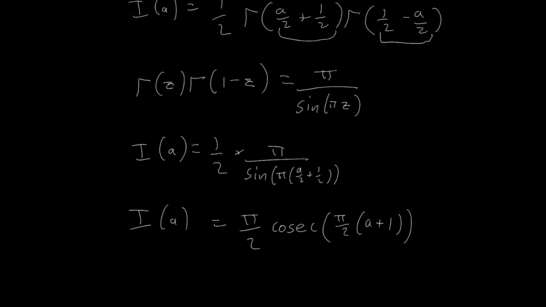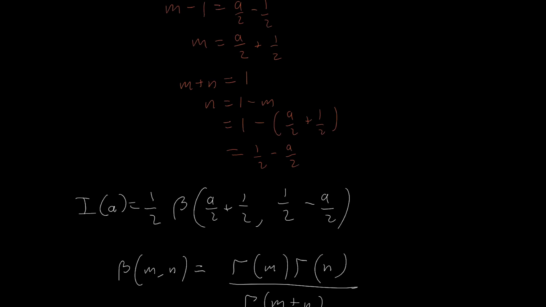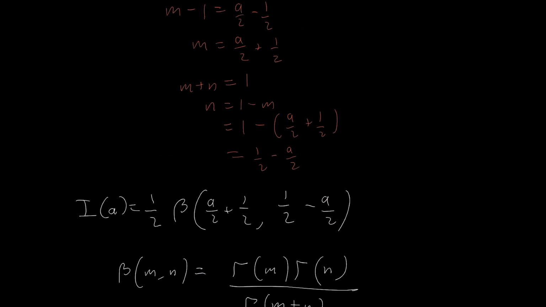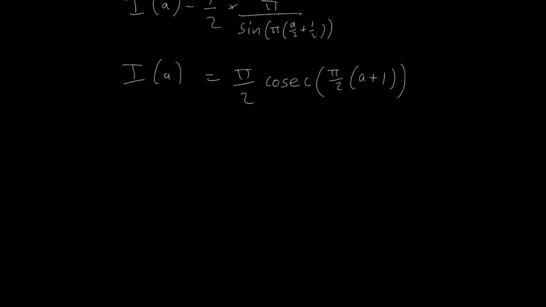So there we go. Now, what did we have to do as well? So now we have I of a. We want to differentiate that with respect to a and plug in a equals a half. So let's do that. Differentiating on both sides with respect to a leaves us with I prime of a equals, now we still have pi over 2 out the front, and from the chain rule we'll get pi over 2 again when we differentiate, and then we have cosec cot, and that's all negative actually.